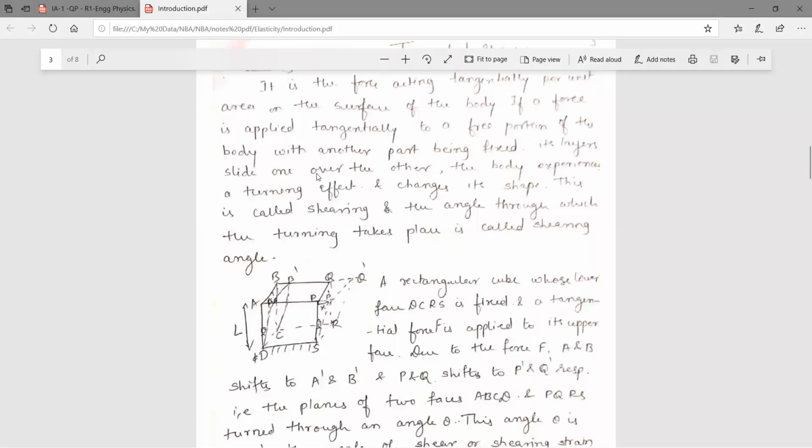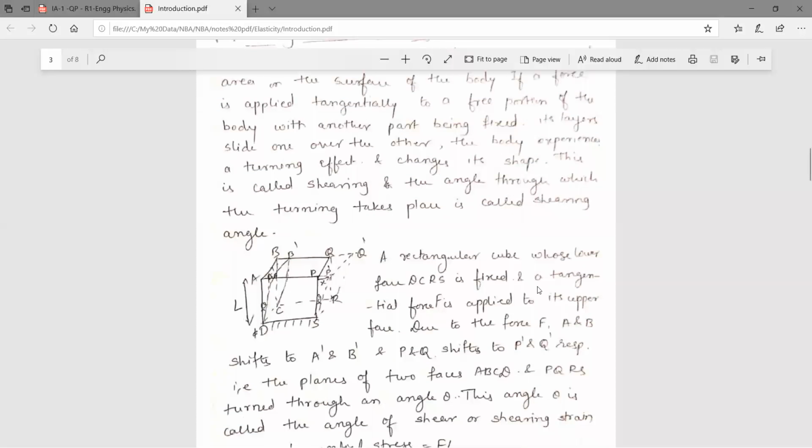So here we are considering a rectangular cube whose lower face DCRS is fixed, and tangential force F is applied to its upper face, that is ABQP. The upper face is ABQP and the lower face is DCRS. DCRS is fixed and we are applying the force to the face ABQP. Due to the applied force, A shifts to A dash, B shifts to B dash, P shifts to P dash, and Q shifts to Q dash.